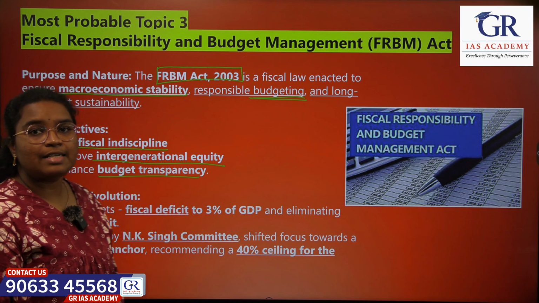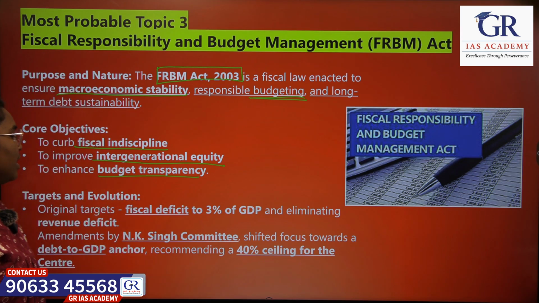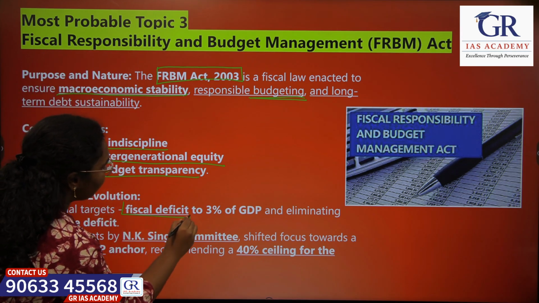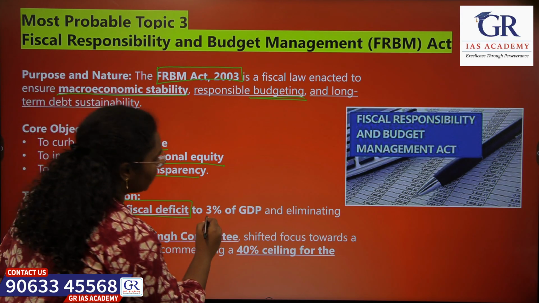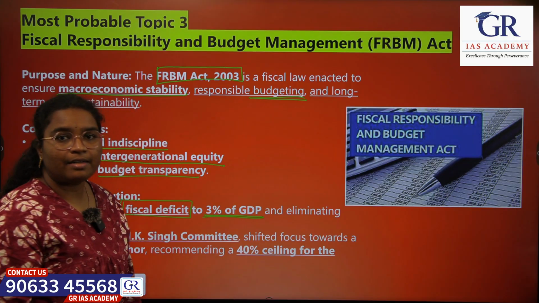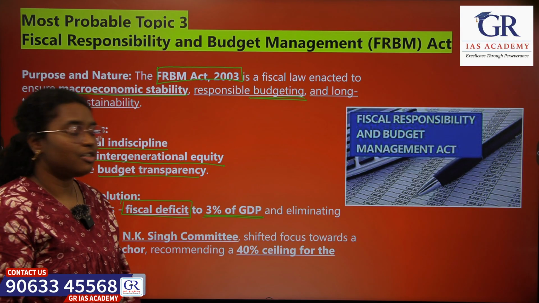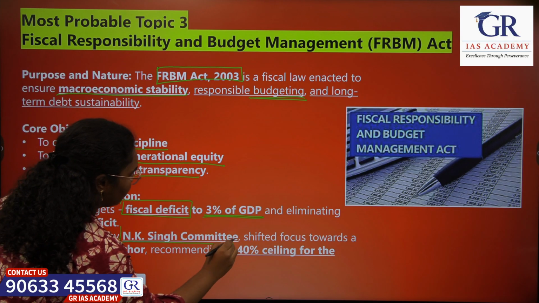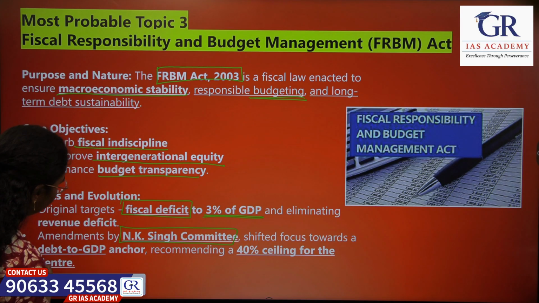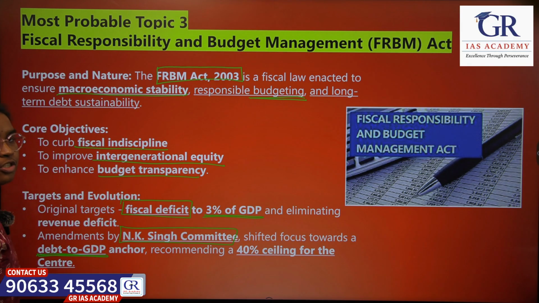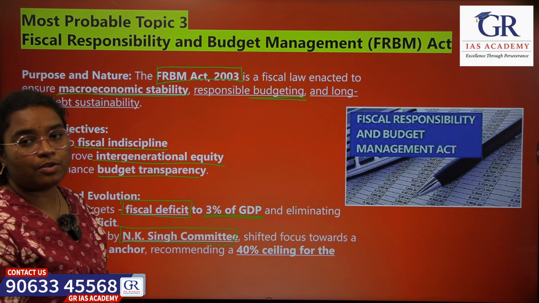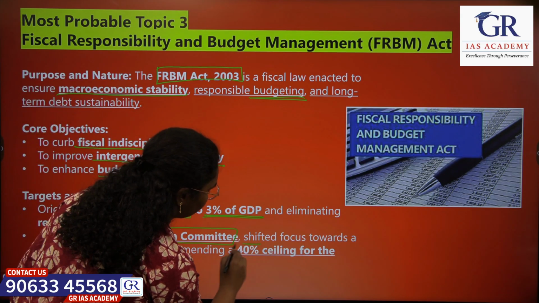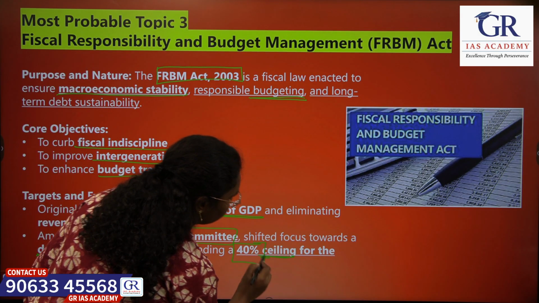If we see the targets under the FRBM Act, initially the target was to maintain the fiscal deficit up to 3% of GDP, but later, based on the recommendations of the N. K. Singh committee, we are using the debt to GDP ratio. The FRBM Act mandates the central government to have its debt to GDP ratio up to 40%. That is, 40% is the ceiling rate.